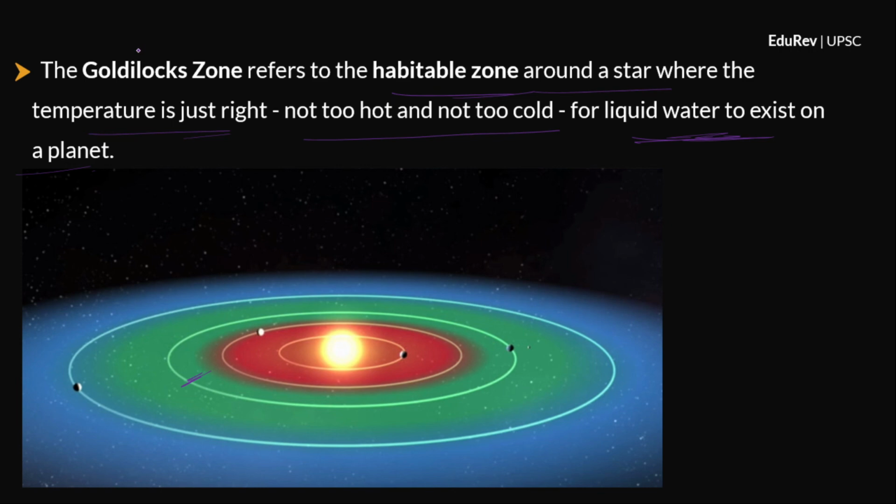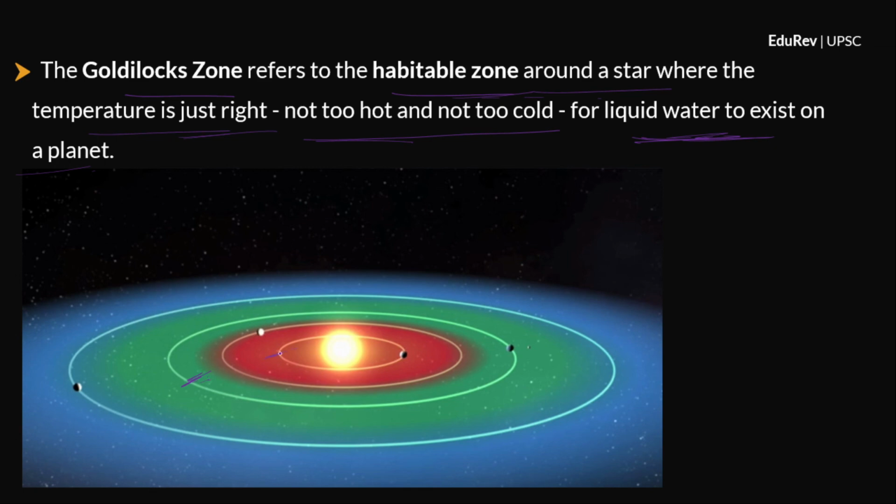So, this is a very important concept. It has been asked many times in the exam before. So, let us go through the definition once. The Goldilocks zone refers to the habitable zone around the star where the temperature is just right. It is not too hot and not too cold. The temperature is just right for liquid water to exist on the planet. Clear? So, the green zone here describes the Goldilocks zone.